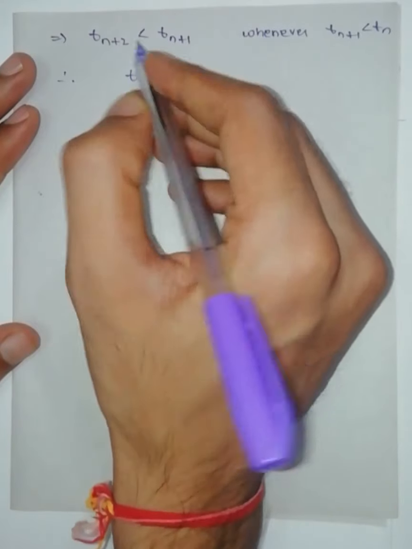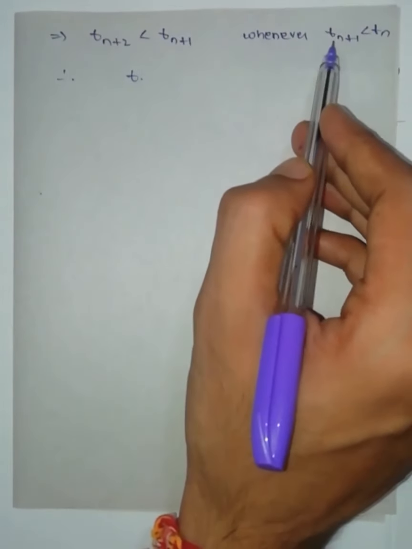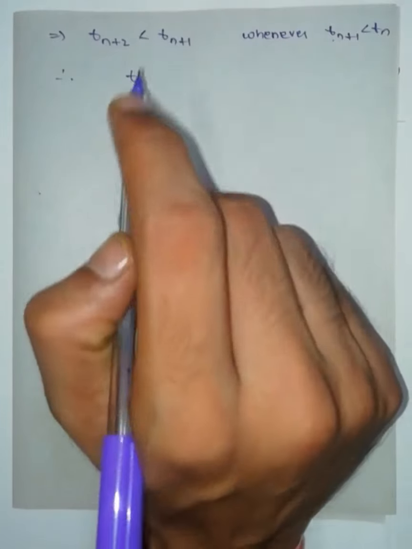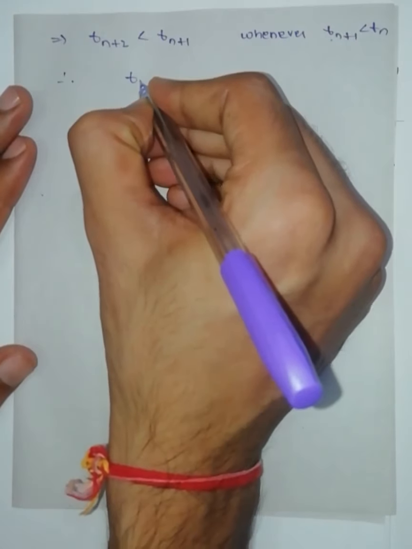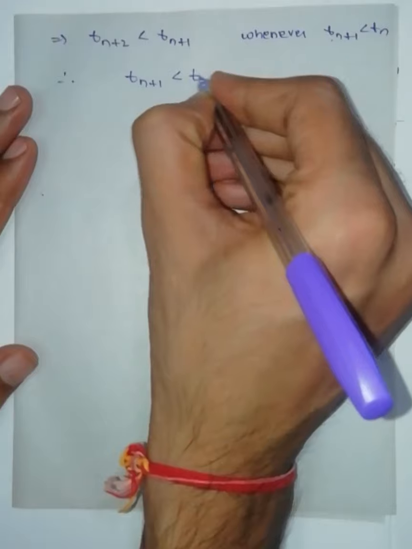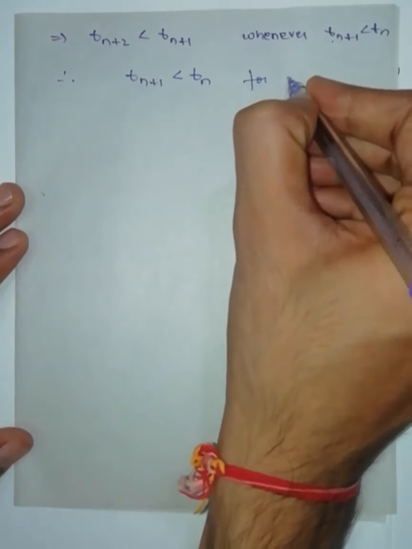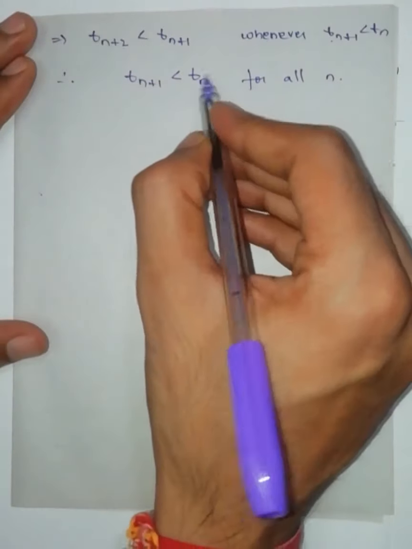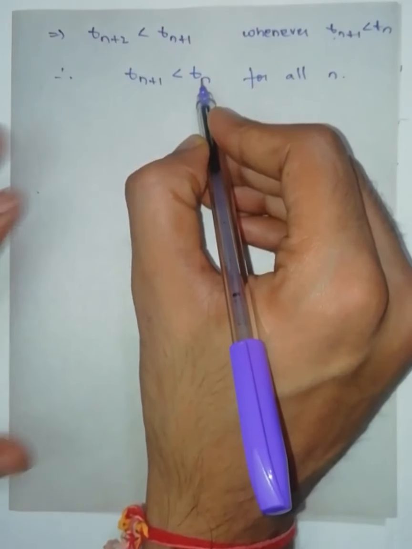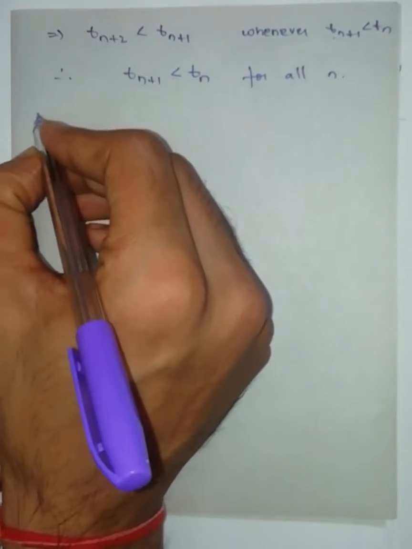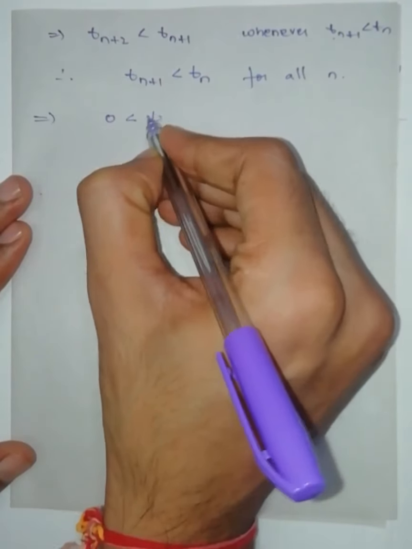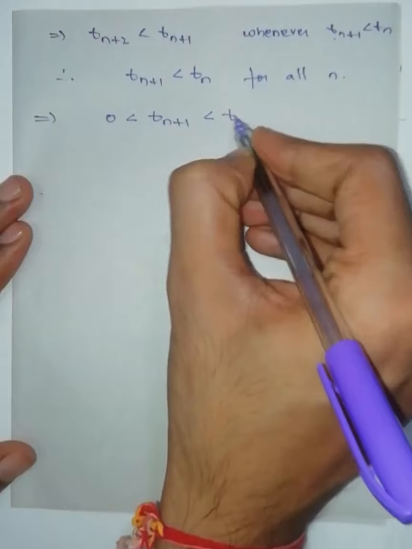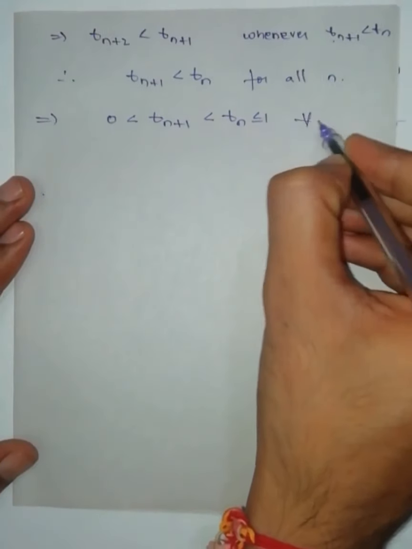Therefore, if tn is greater than t(n+1), then t(n+1) is greater than t(n+2). Therefore t(n+1) is less than tn for all n. And we know this implies 0 is less than t(n+1), less than tn, less than or equal to 1 for all n.